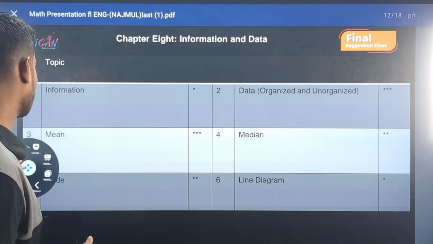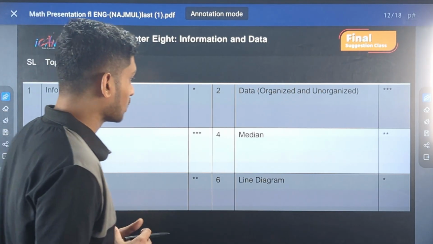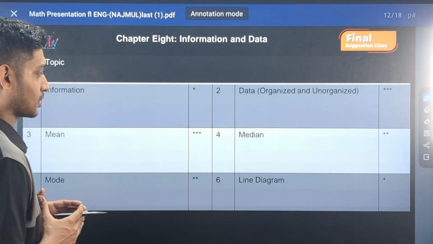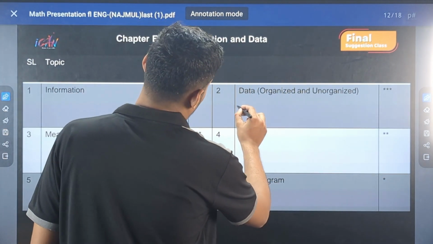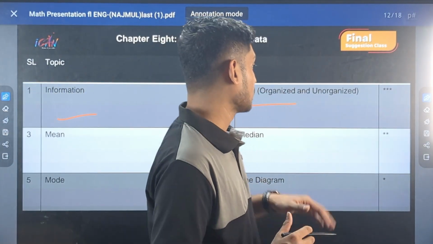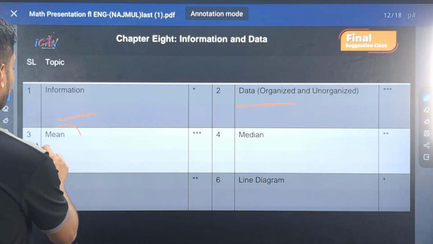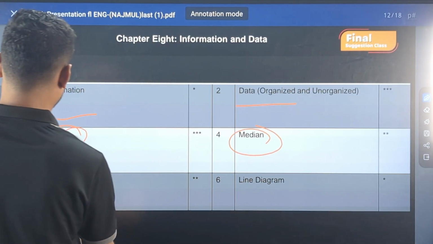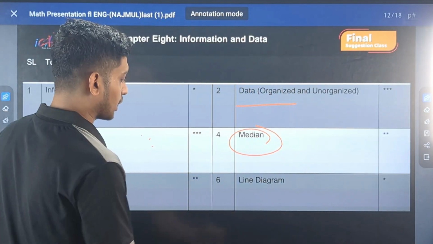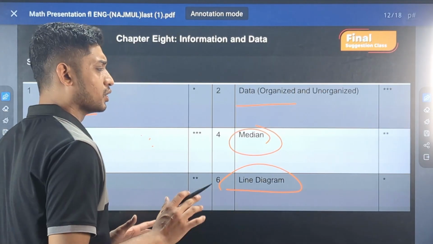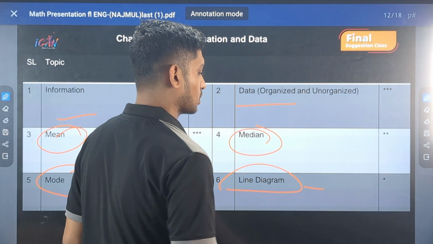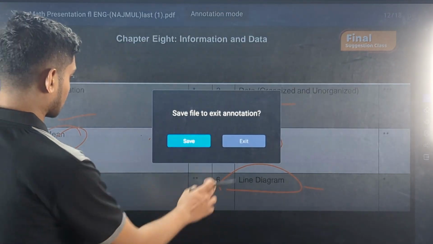Finally, the last chapter, which is information and data. Most students enjoy this chapter a lot because this is the easiest chapter of the textbook. In this chapter, you have to have a very clear idea about the distinction between information and data, organized and unorganized data, mean, median and mode. Among these, mean is very important. Mean is basically average. Okay. Line diagram: you should know how to draw a line diagram, although this has been given 1 star because there are fewer chances for this to come in the exam.